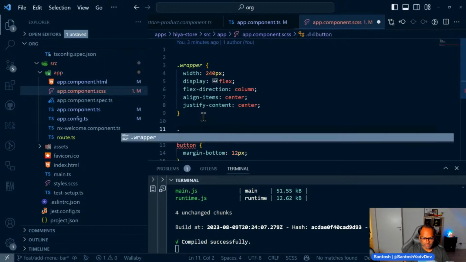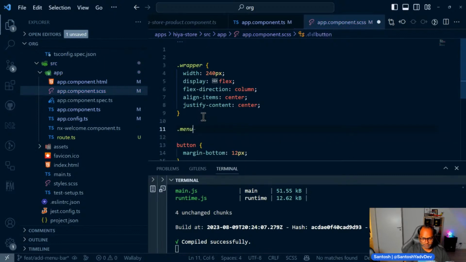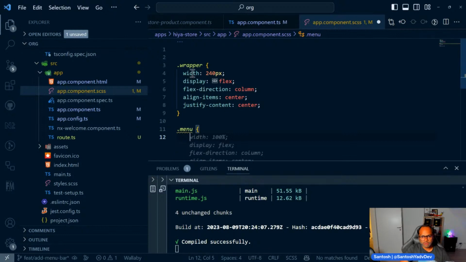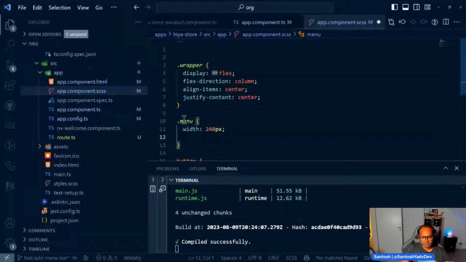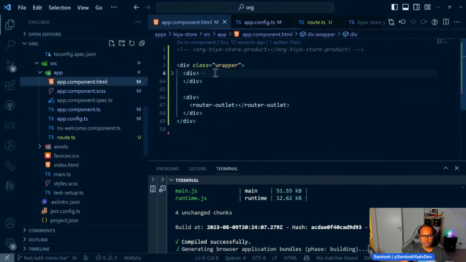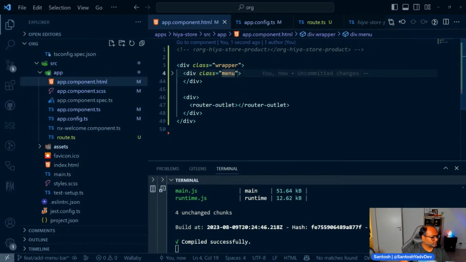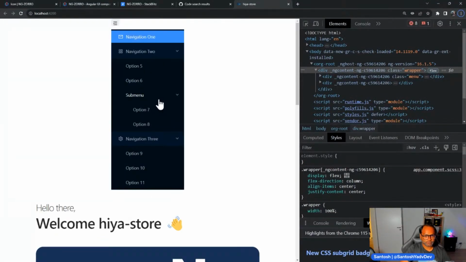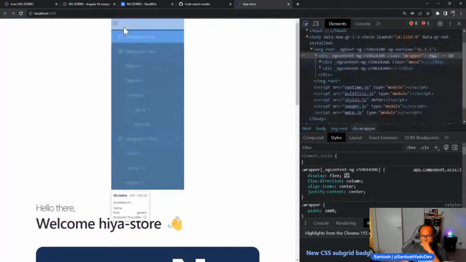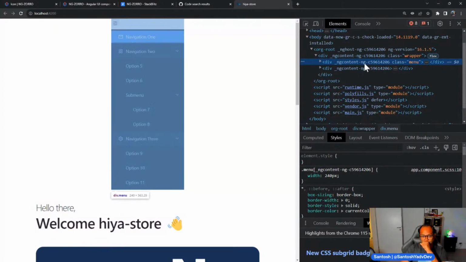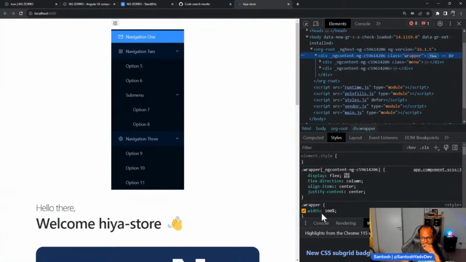Okay, and let's apply this in some class menu. So now this is width 100%.